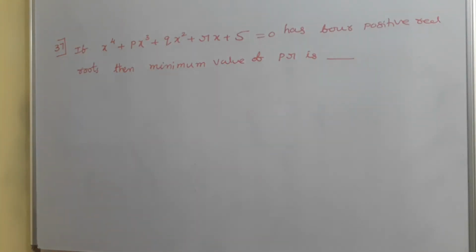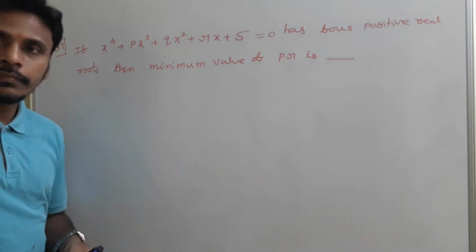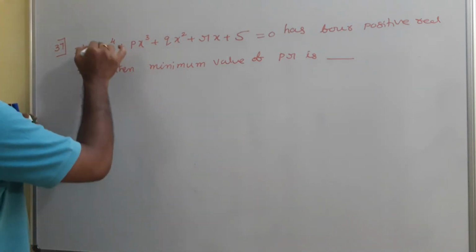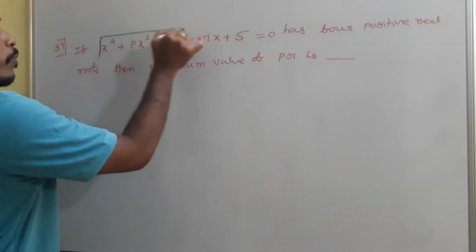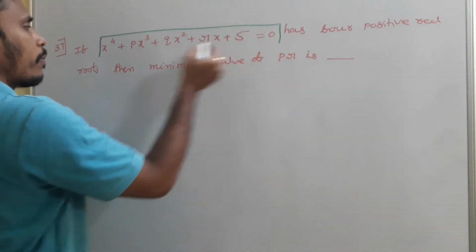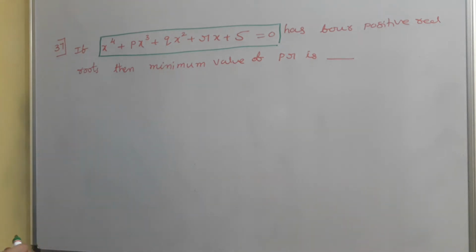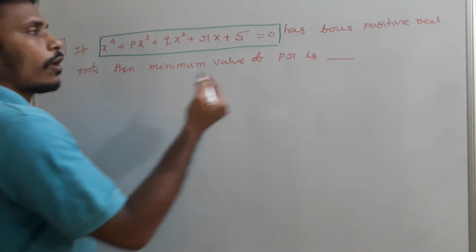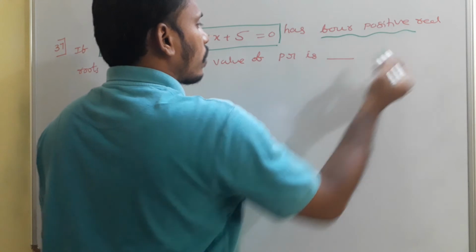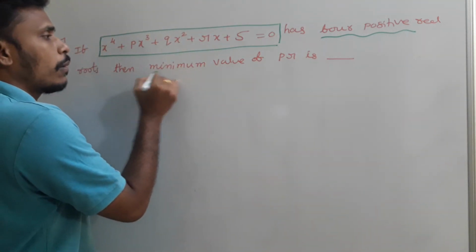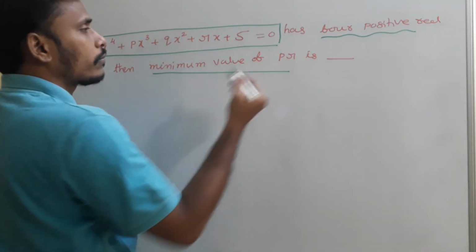Okay, now just look at the problem. I have another problem, and this problem is saying that the given equation x power 4 plus px cube plus qx square plus rx plus 5 equals 0 has 4 positive real roots. Okay, 4 positive real roots. Then we need to find the minimum value of pr.